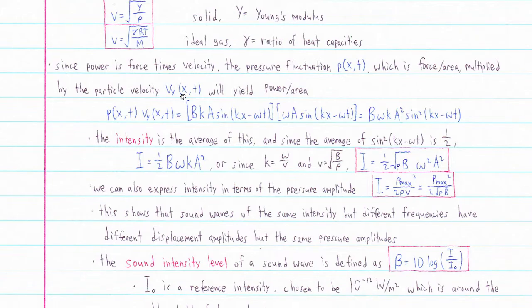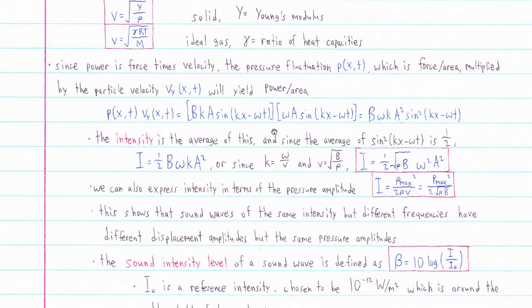This is not the wave speed, this is how fast the particles are moving left and right in the wave. So pressure is force over area, and force times velocity, we know that's power. So when we multiply these, we'll get power over area.